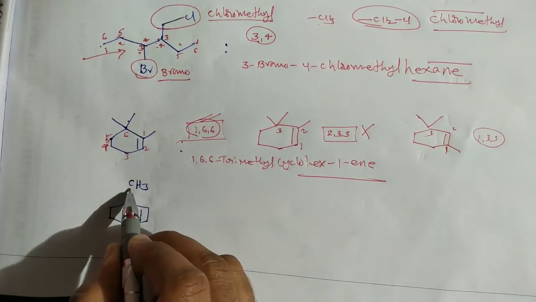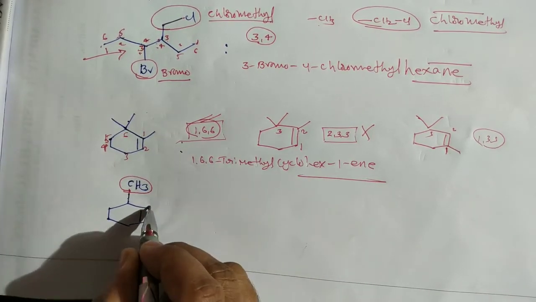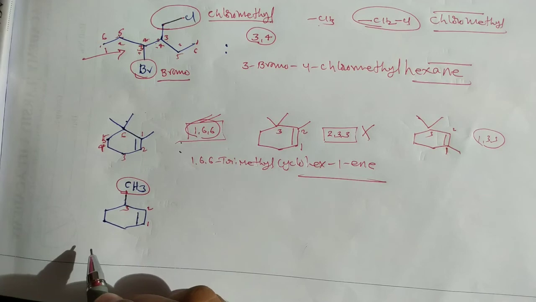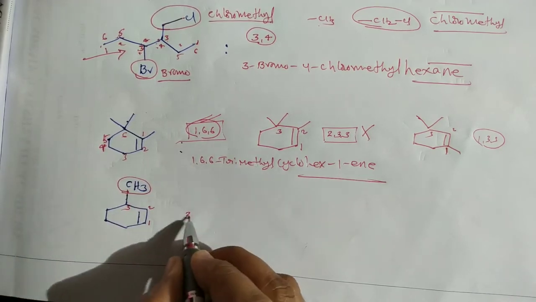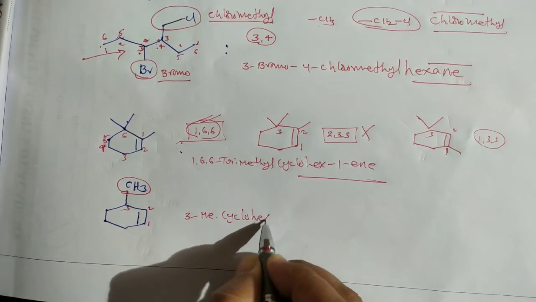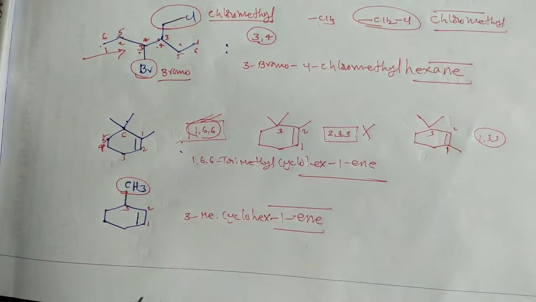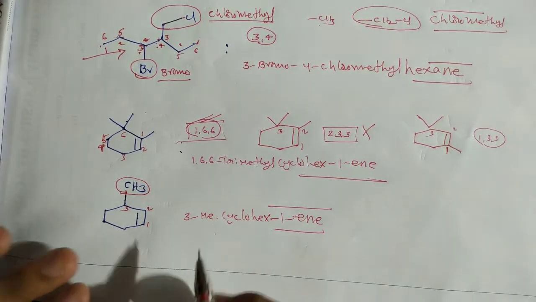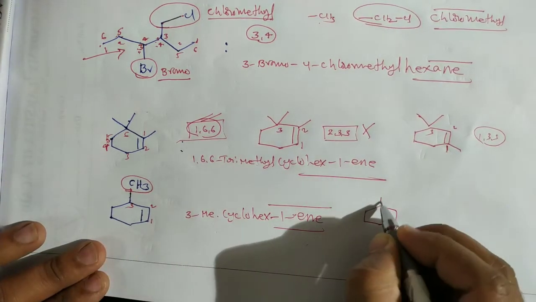Here a double bond is there, and here a methyl is there. Methyl is the substituent, so always you should start the numbering from the double bond. The double bond should get the least number over the substituent. So here, 3-methylcyclohexene. In the case of substituents, that get the least number, that means here